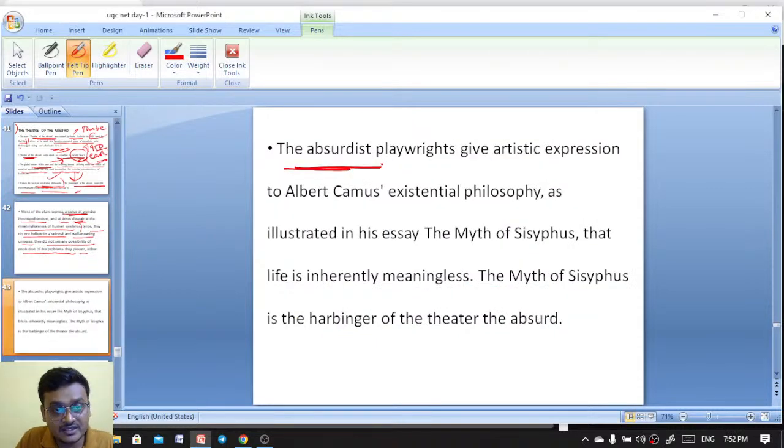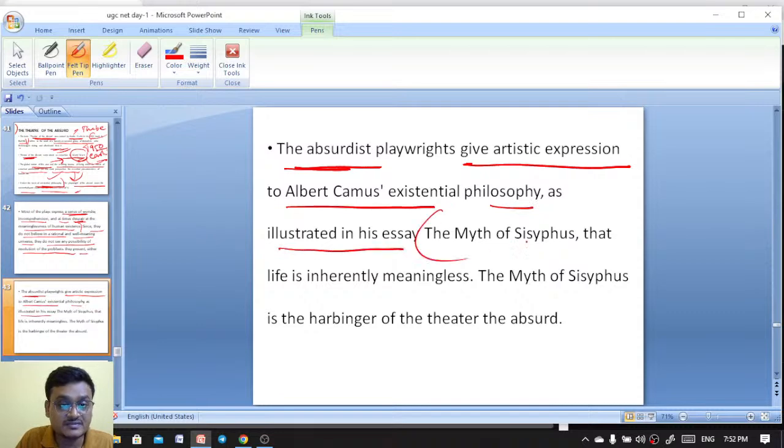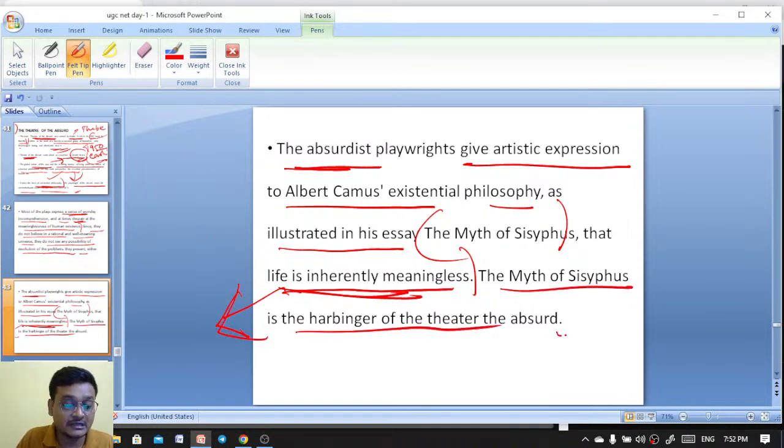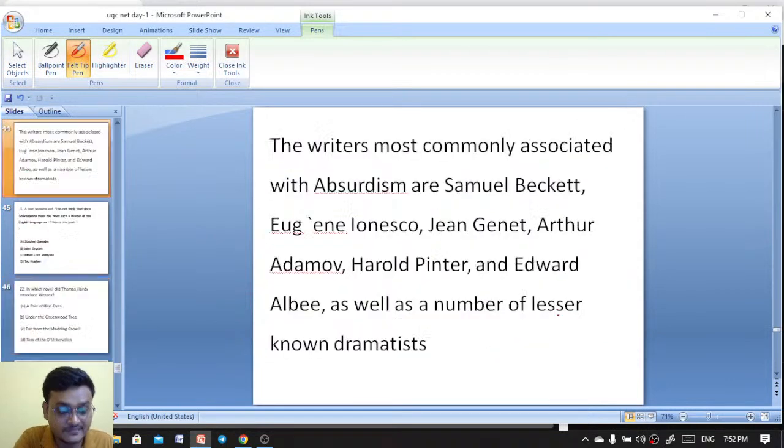The absurdist playwrights give artistic expression to Albert Camus' existential philosophy, as illustrated in his essay The Myth of Sisyphus, that life is inherently meaningless. You remember the story of the Myth of Sisyphus. It is the harbinger of the Theatre of the Absurd.